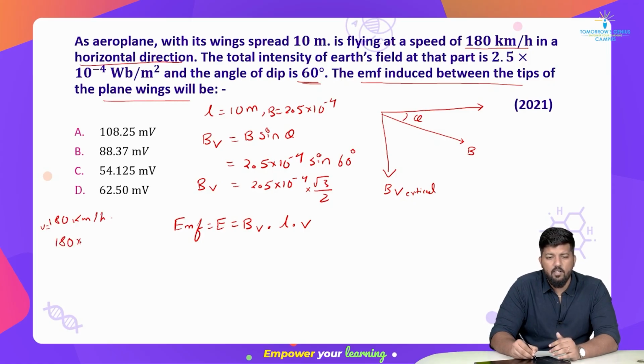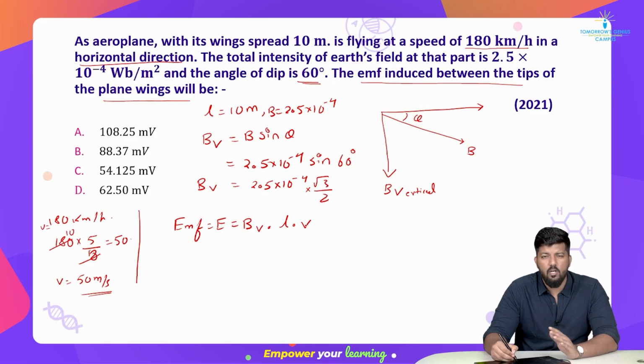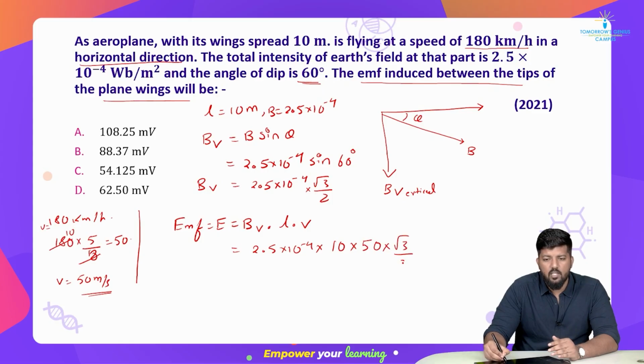Yes, multiplied with 5/18, right? So when I divide it, I will get 10, 10 into 5 is 50. So I can say my V is 50 meters per second. Using this only, I will substitute the values and get my answer. Let's do it. E is how much? 2.5 into 10 to the power negative 4 into L, whose value is 10, and V, whose value is 50, and at last I multiply √3/2.